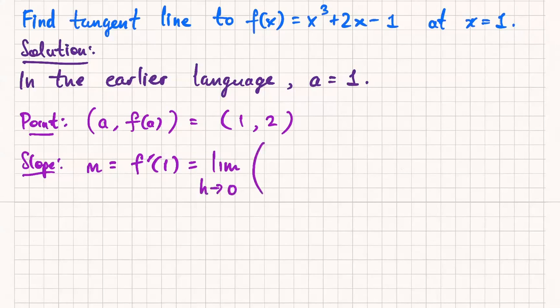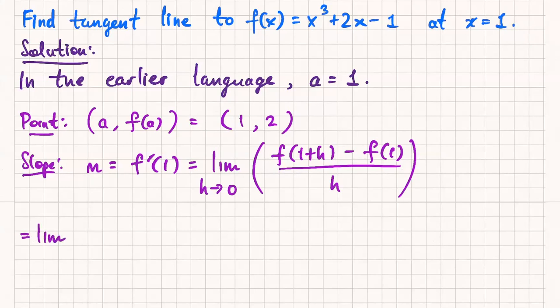So the definition of derivative tells me that f prime of 1 is f of 1 plus h minus f of 1 all over h, and then I take the limit as h approaches 0. That's the only thing I have going for us right now. Okay, so let's compute this limit. So f of 1 plus h is (1 plus h) cubed plus 2 times (1 plus h) minus 1. Then f of 1 is 2, so minus 2. Right, so this thing, f of 1 plus h, is this whole thing.